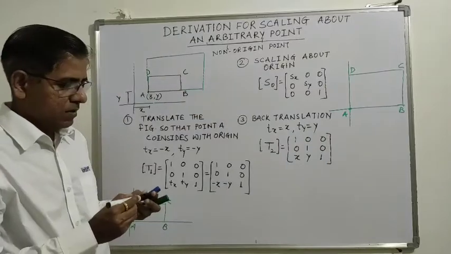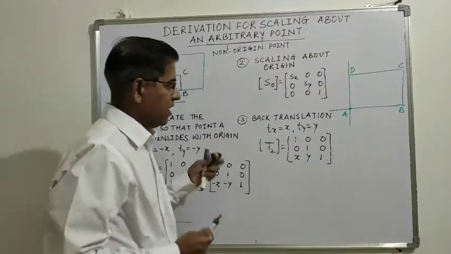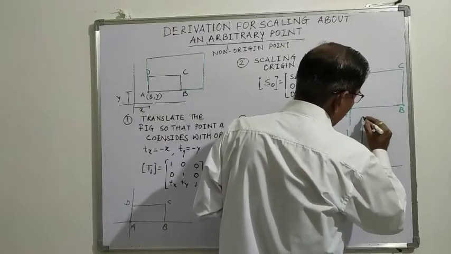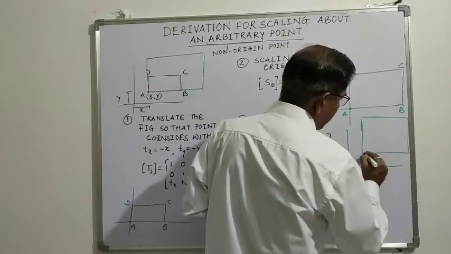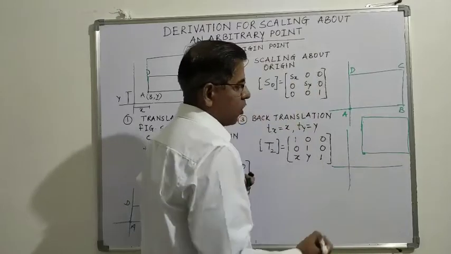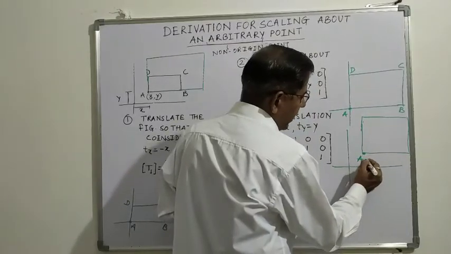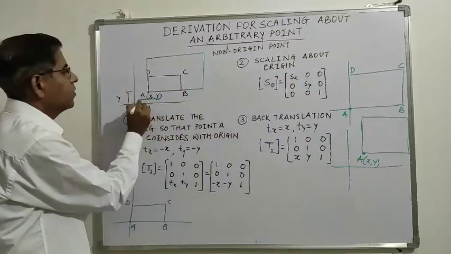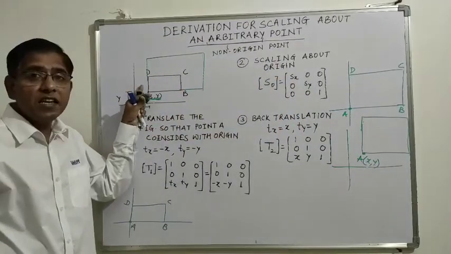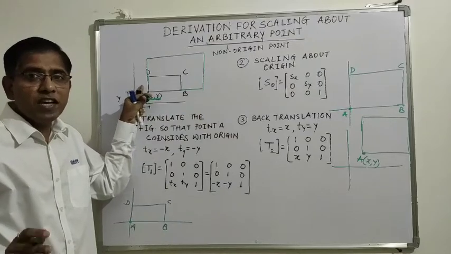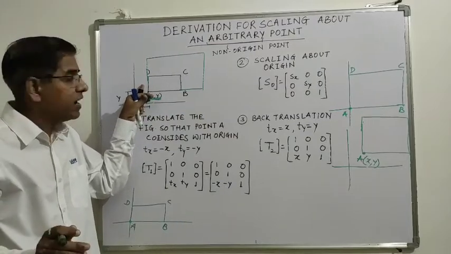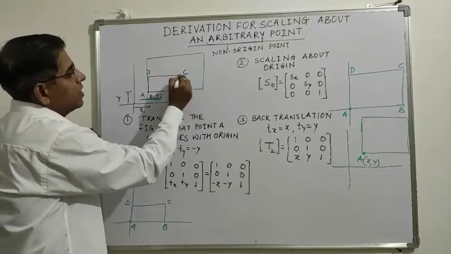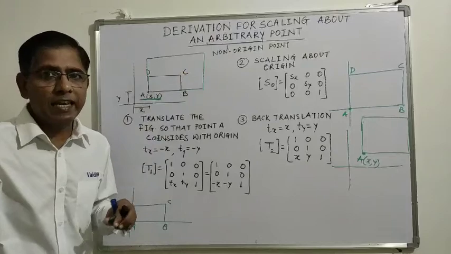Okay. Now after this back translation, this enlarged figure is obtained, but point A remains at x comma y, which is our primary requirement. Okay, because the point of scaling is A, that means the position of A should not be changed, it should remain at the same position, whereas the remaining vertices are shifted because of the scaling.